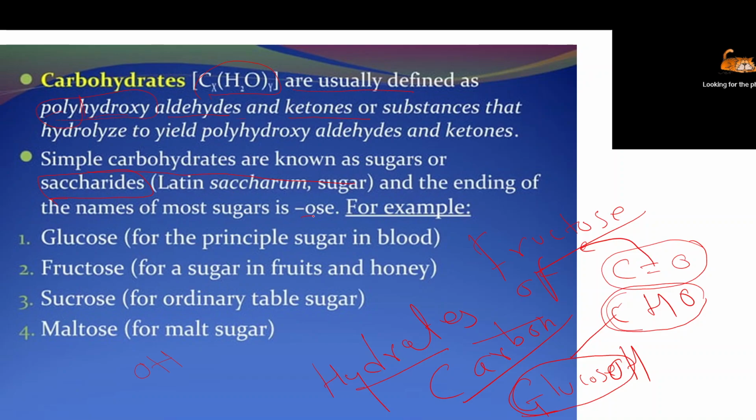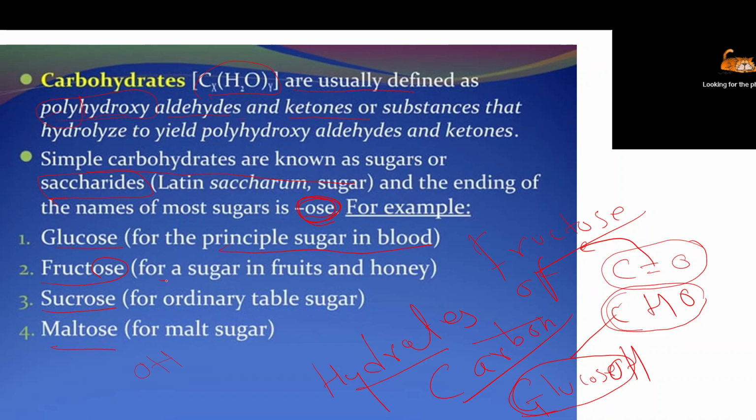So the suffix is mainly OSE. For example, glucose, fructose, sucrose, maltose, galactose: at the end the OSE will come. These are the major monosaccharides. Glucose is the major sugar found in our blood. Whatever food we take is converted into glucose, and after absorption it enters our blood circulation.